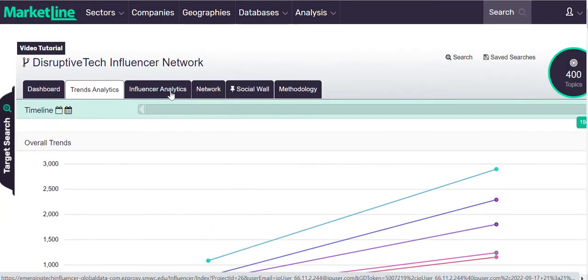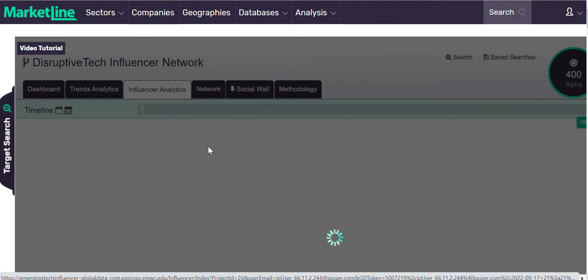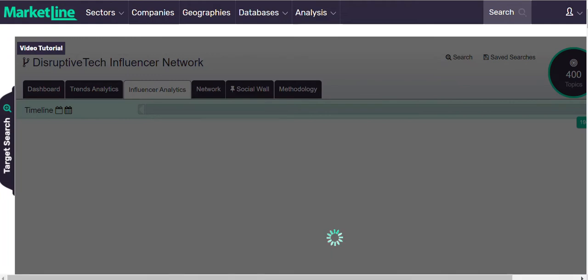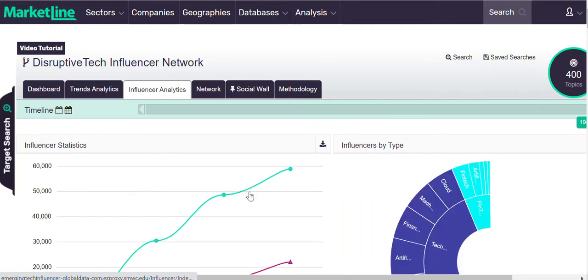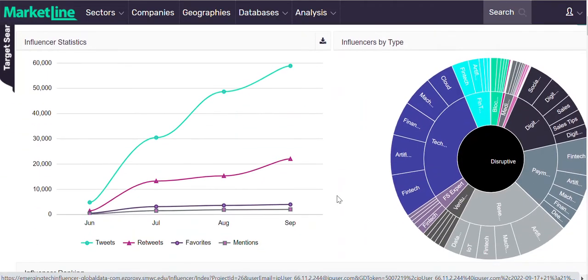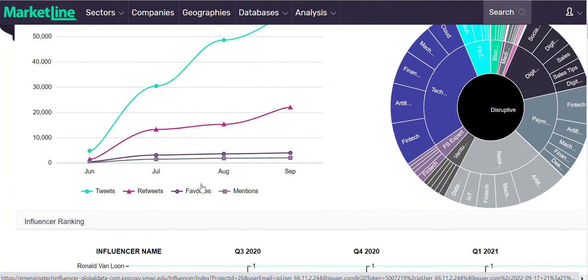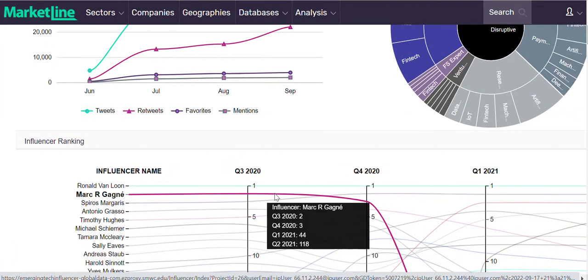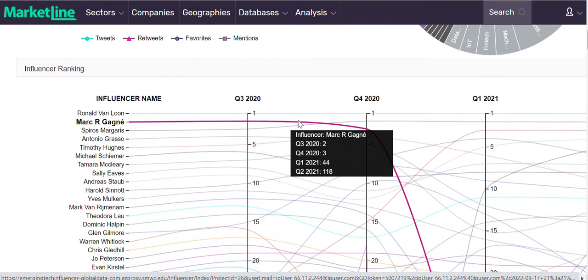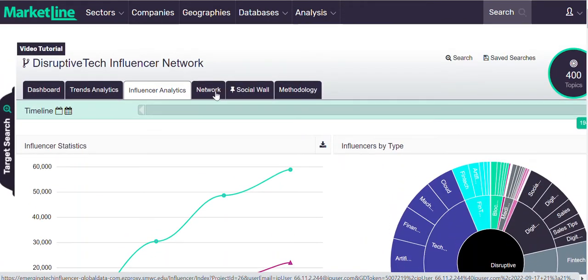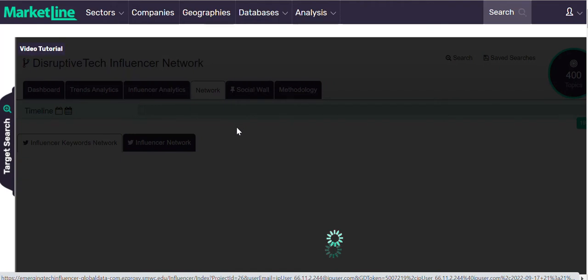If I go back up here and I look at the influencer analytics, we're going to actually see, again, I apologize for the delay. Here we go, I guess. And so here we have the influencer statistics, the number of tweets, retweets, favorites, and mentions, and so on, along with the names of the people that are considered the influencers. And this is really neat because this is the network. So this shows us the network of these influencers, where they're connected to, as well as to each other.